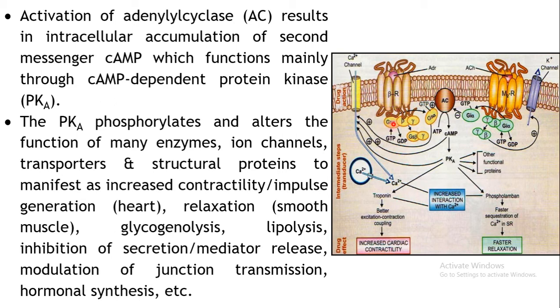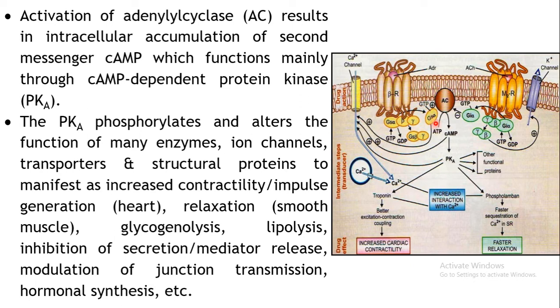Once upon activation the GTP gets bound and GDP is removed. So here this is your GS alpha complex along with your GTP. Now GTP has bound to your alpha subunit.